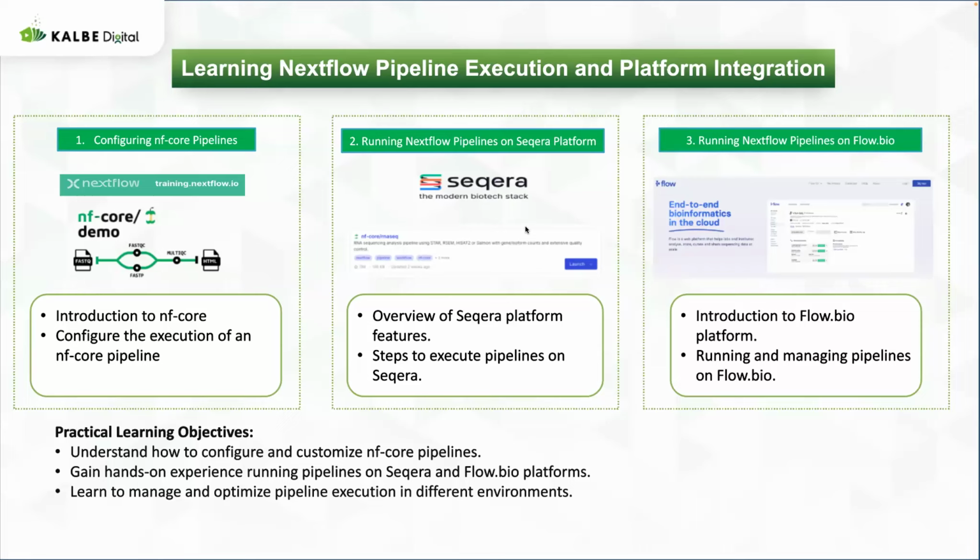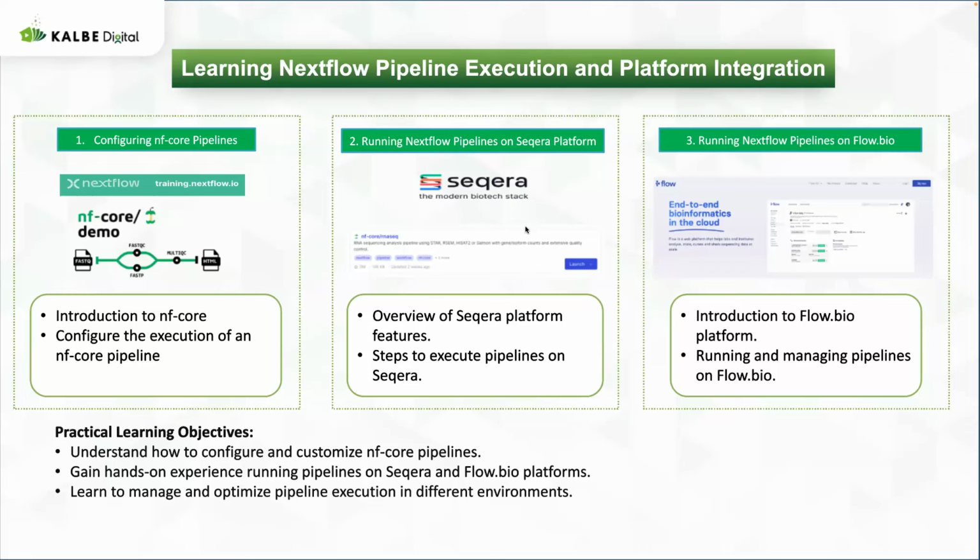The second and the third are about running Nextflow pipelines on other platforms. For example, how we are going to run Nextflow pipelines on the Seqera platform, and also on Flow.bio. We are going to take a look at the overview of the platform and the steps to execute pipelines on it, and also the introduction to the Flow.bio platform and running and managing pipelines on Flow.bio. Flow.bio is quite new and quite exciting because it is an end-to-end bioinformatics platform in the cloud, and we can see it together later on.